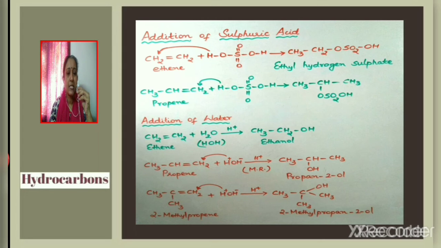Addition of water as HOH will take place across the carbon-carbon double bond. H gets attached to the CH2 carbon and OH gets attached to the CH carbon. Thus we get the product propan-2-ol. Now consider 2-methyl propene. Here water addition will take place across the carbon-carbon double bond. H gets added to the CH2 carbon and OH gets attached to the other carbon atom. Thus the product obtained is 2-methyl propan-2-ol, which is tertiary butyl alcohol.